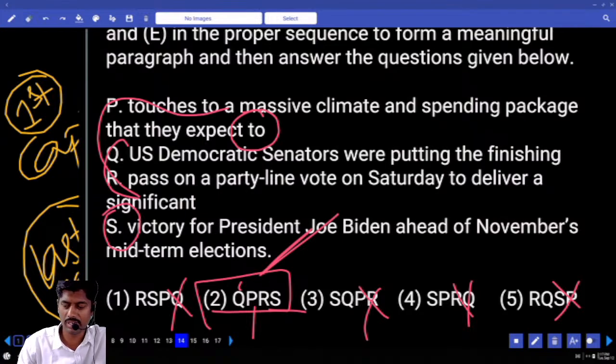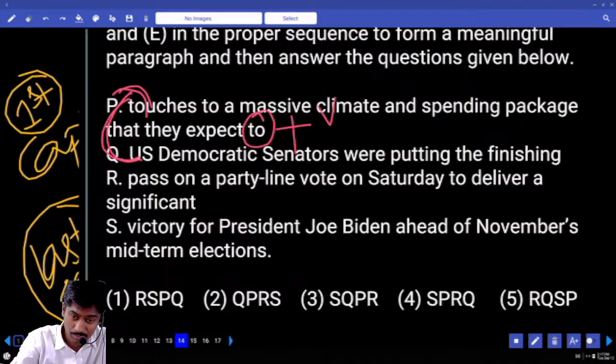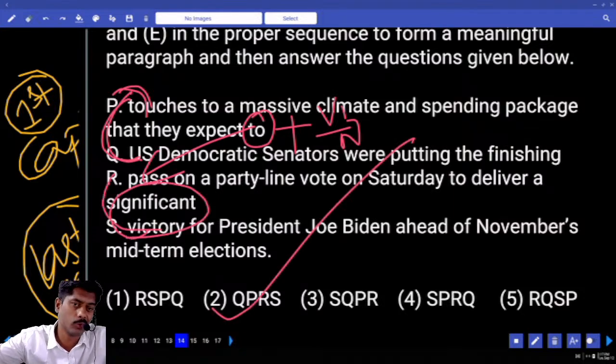Oh, sorry, I'm reading it wrong. QP, right? US Democratic senators were putting the finishing touches to a massive climate and spending package that they expect to pass on a party line vote on Saturday to deliver a significant victory. Correct order only.